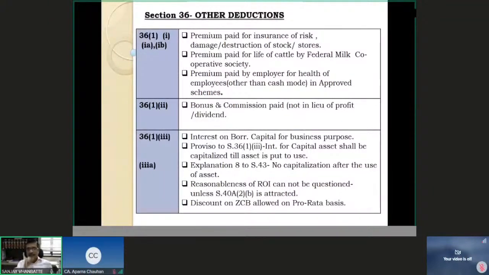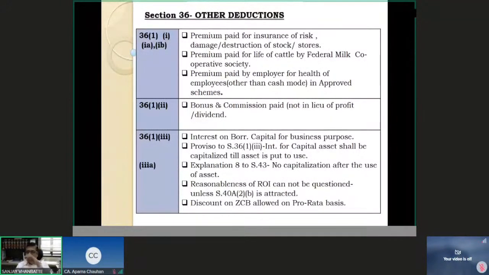It is interest on borrowed capital for business purposes. It has to be a capital borrowed. An individual cannot get deduction of interest on his own capital. But a partnership can get the deduction for interest paid on the partner's capital. So in that sense, it is a borrowed capital.